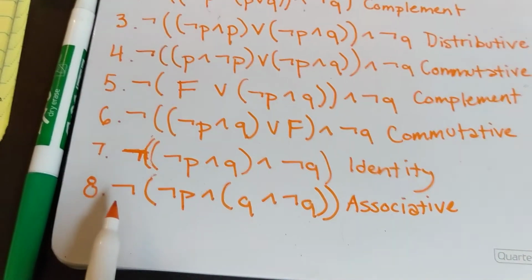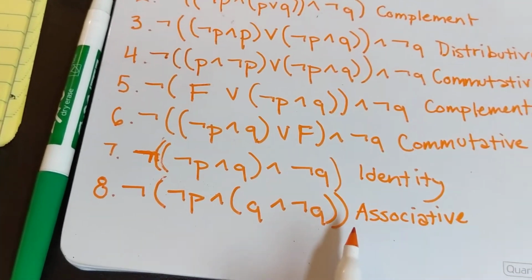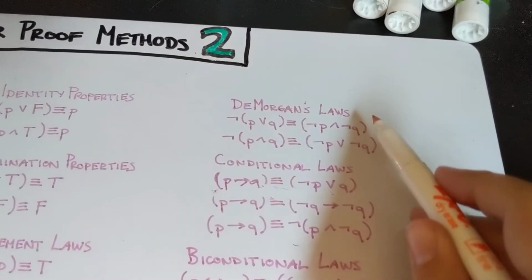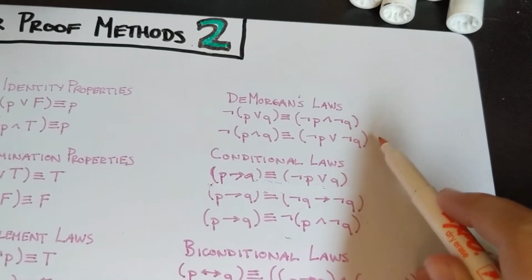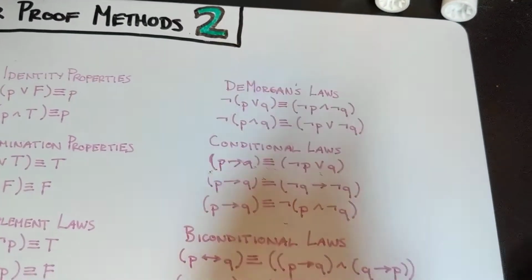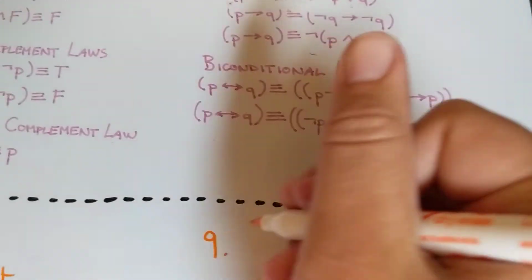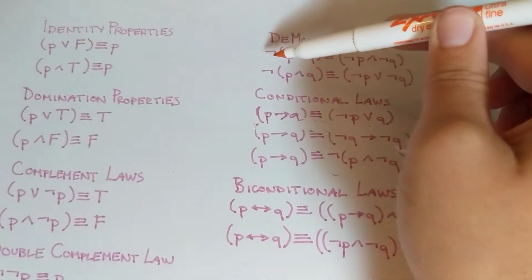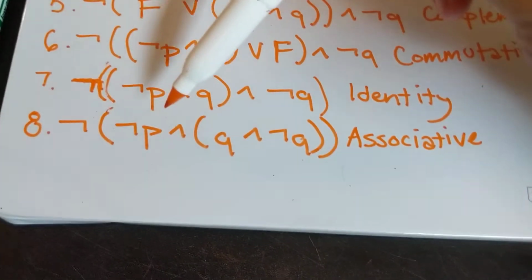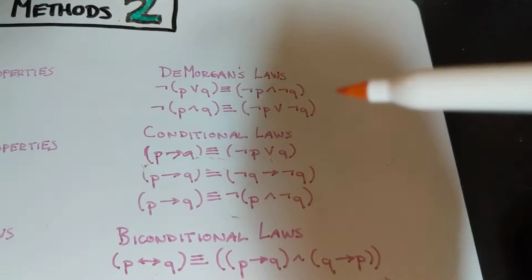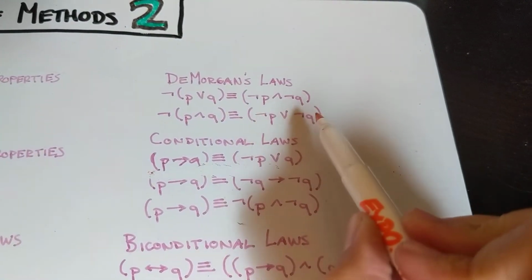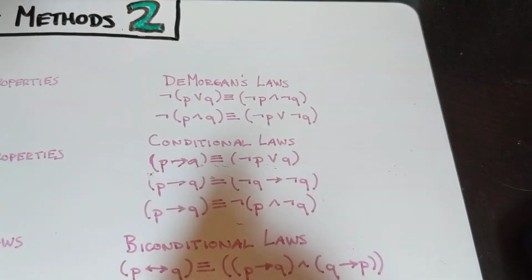So when we're trying to move negation inside parentheses, we want to use De Morgan's laws, right? De Morgan's laws is usually what we do to move negation inside things. So here we have negation with an and statement. So we're going to use the second of De Morgan's laws, negation over and. When we do this, we negate both things inside and switch it to or, right?